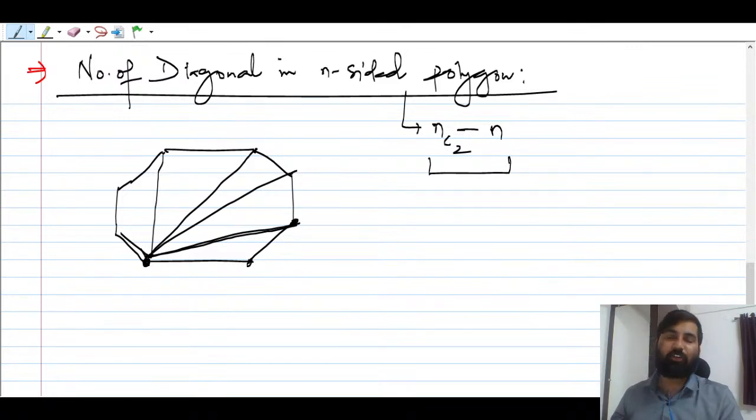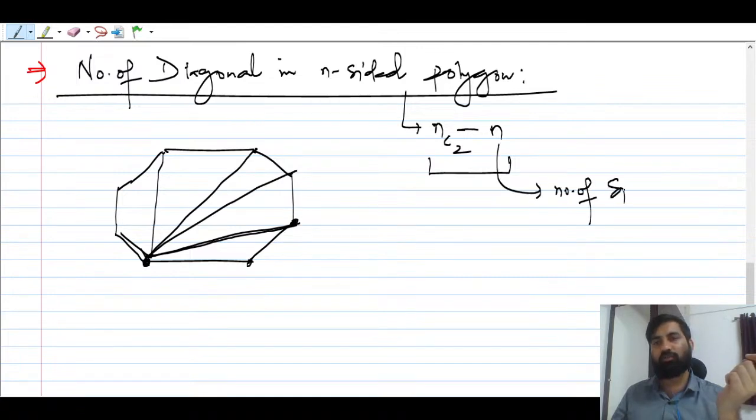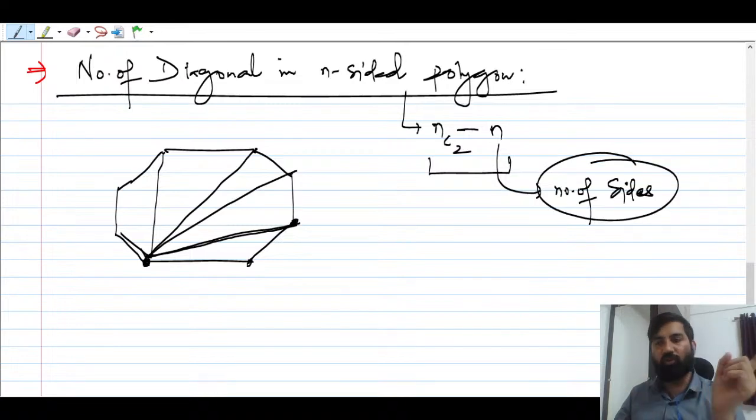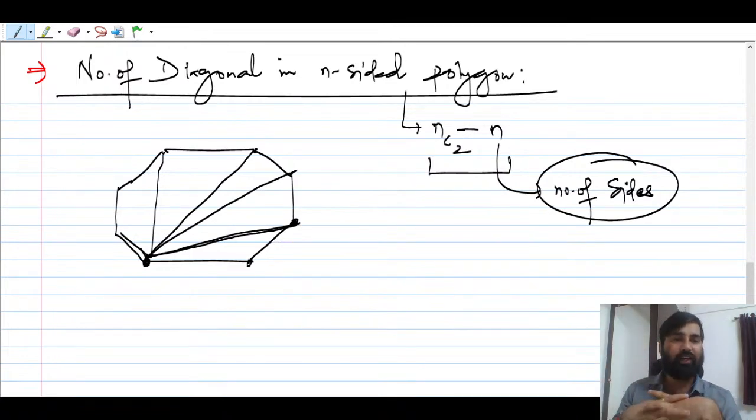So there are n number of sides and these sides are not going to contribute. What this n is, is nothing but the number of sides, and these sides are not going to contribute to the number of diagonals, right? NC2 will be the total number of lines, but out of NC2 there will be n number of sides which are not going to form a diagonal, right?